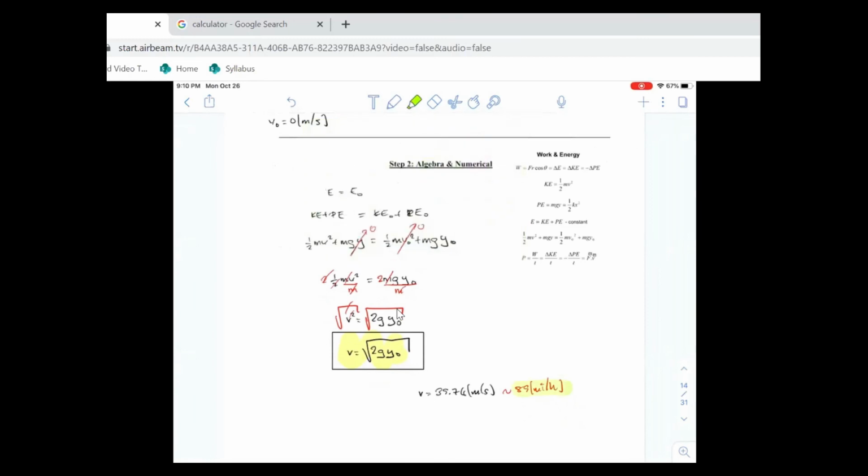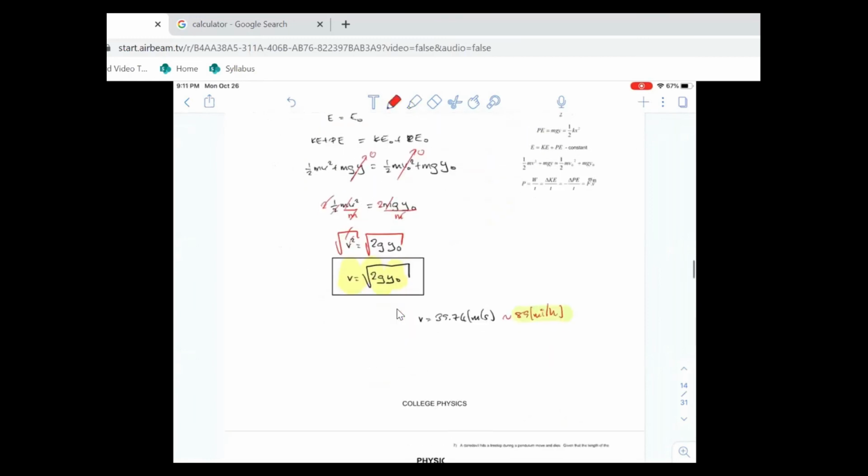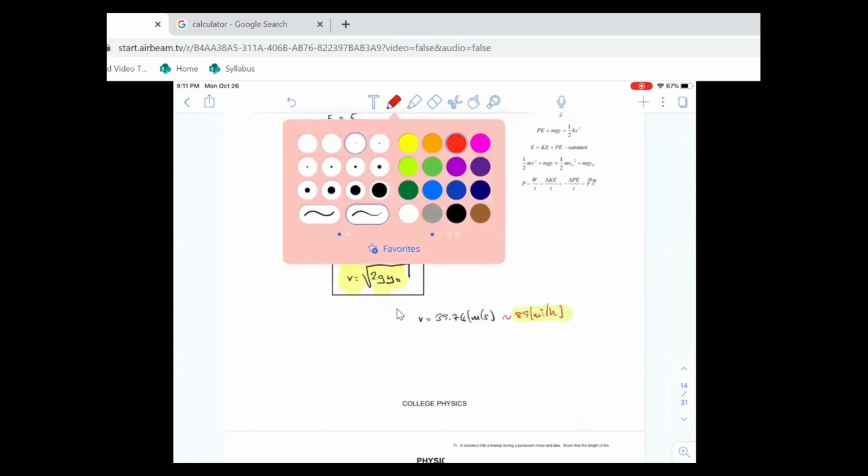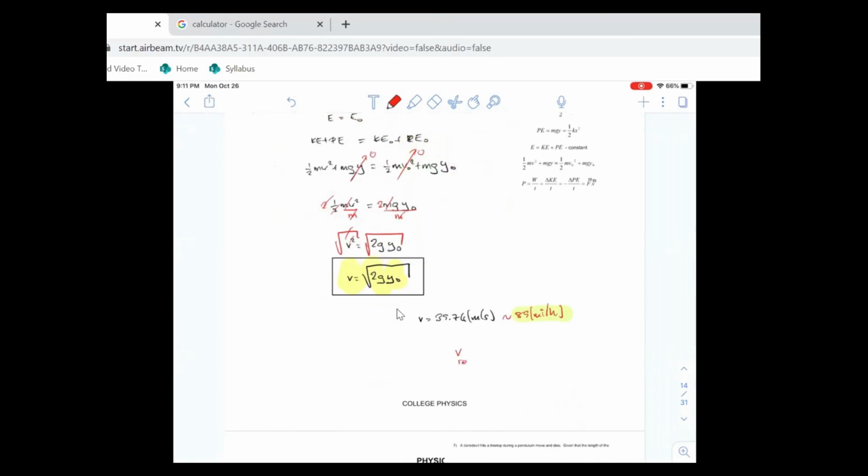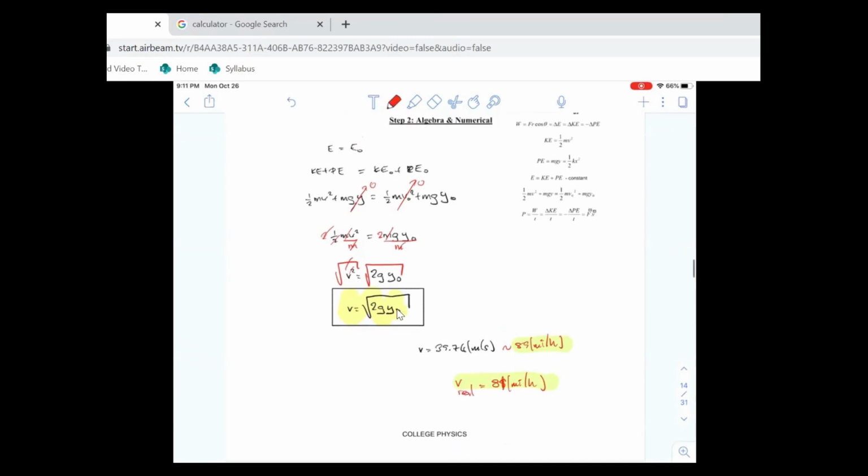So our calculated number is 89. That's in theory. The real number, the measured value, is 81. So why is it that we end up getting 89 miles per hour? The reason is that we ignored friction, guys.